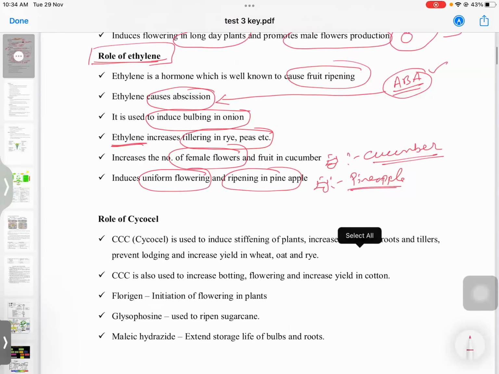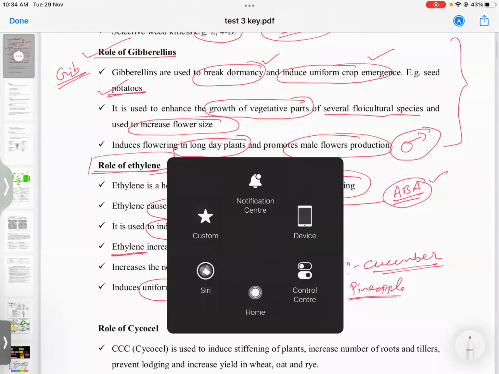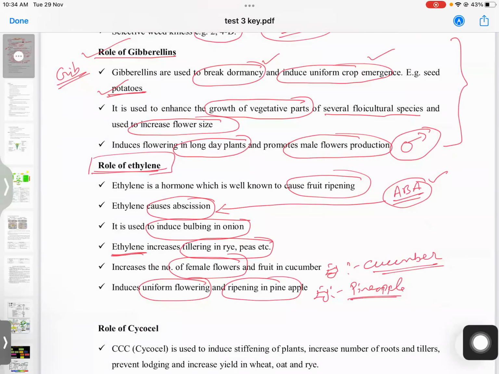And our students, we write only this much. We will write ABA, then other we will write cytokinin. Like in cytokinin, we can say its use in the tissue culture technique is also very prominent.